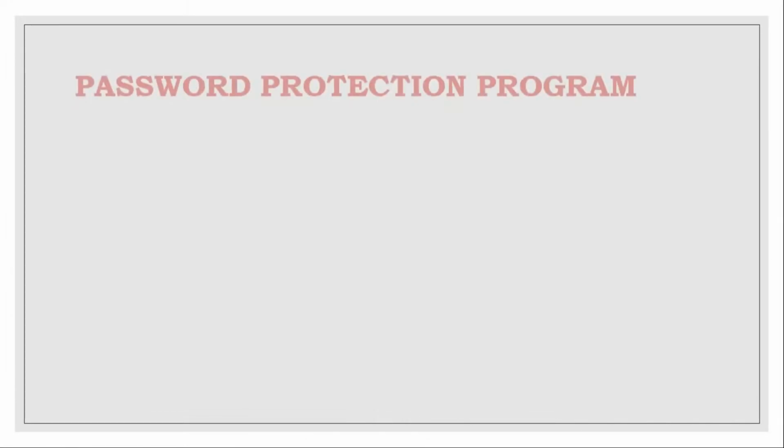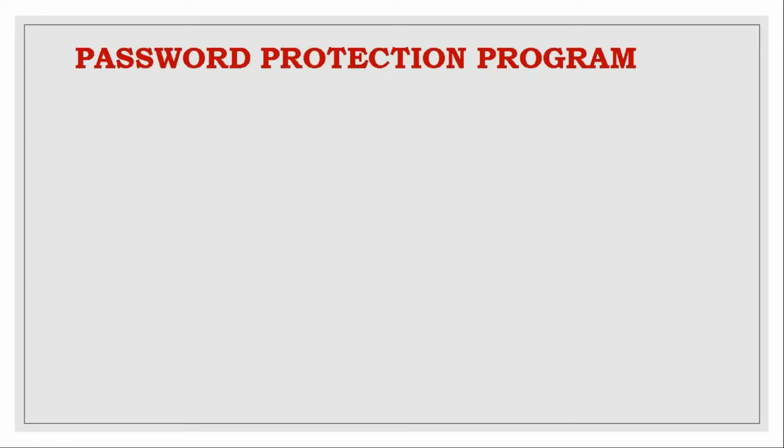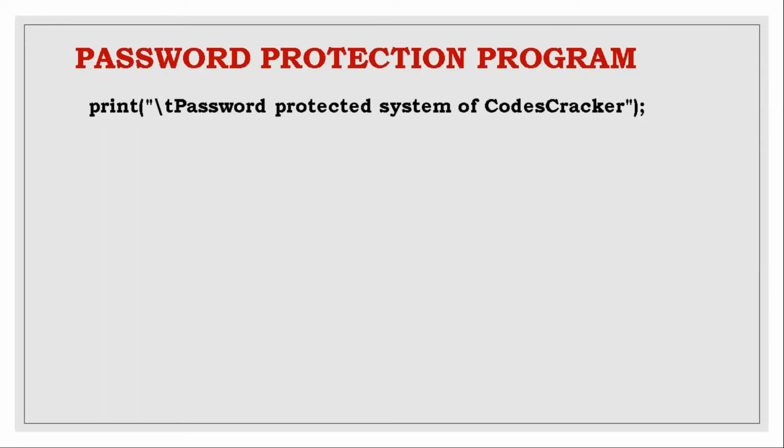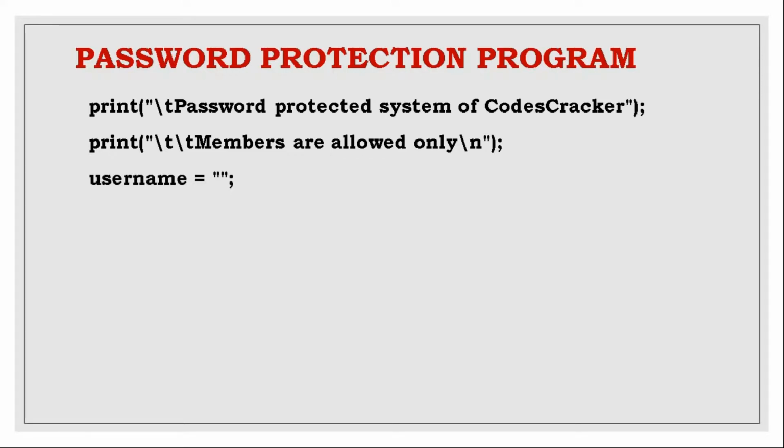Here we have a sample code for a password protection program. I am giving a message here, password protection system of code crackers, and printing that only the members are allowed here. And this is a program. Here if you type the username and password correctly, then only you can enter. This can be used as a login program in your projects. So username equal to empty quotation. That is a string here, and we are going to store some values in that.